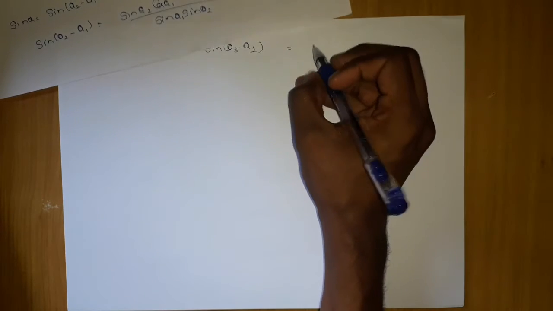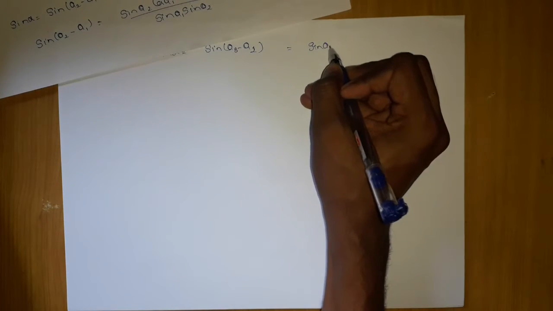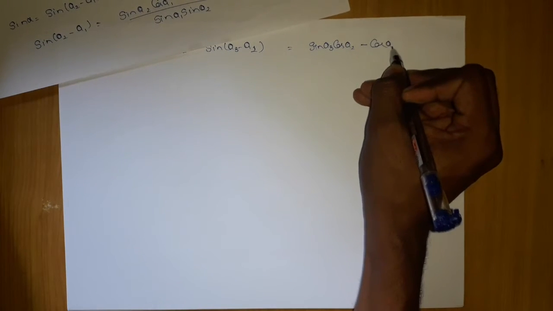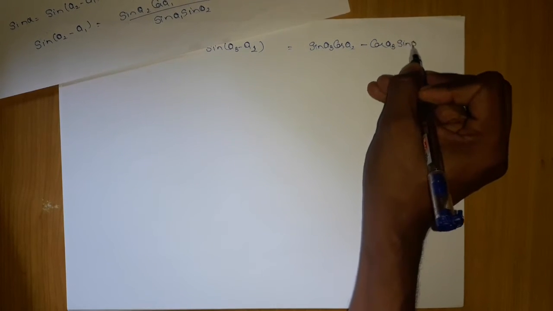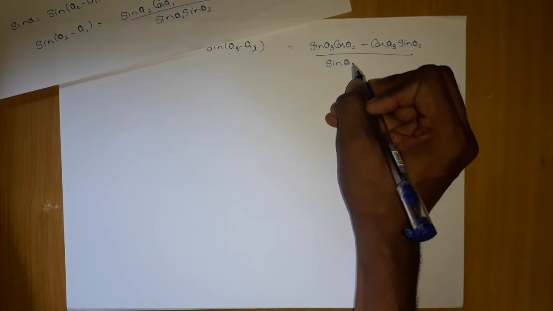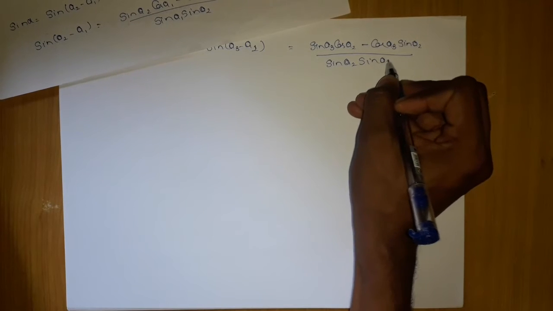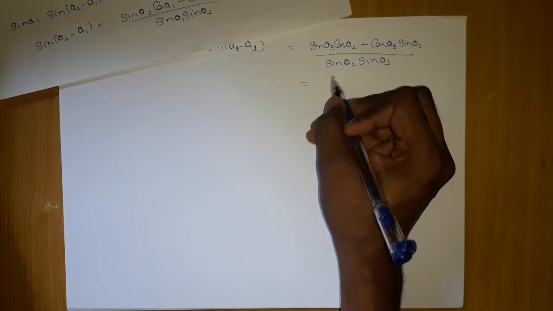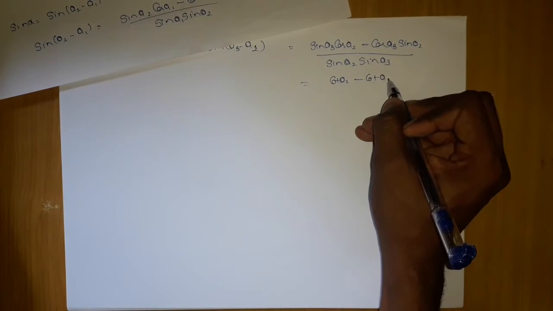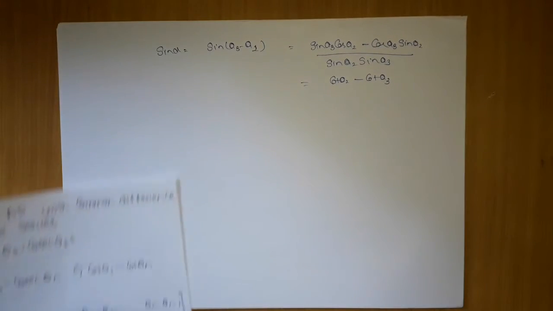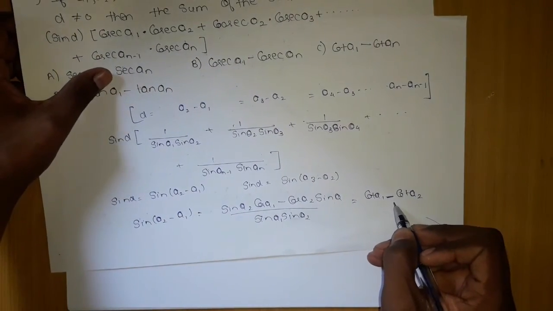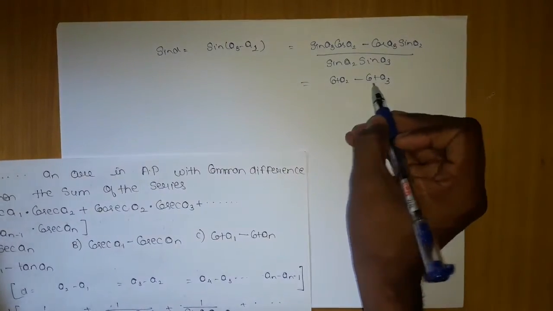What I will get is sine a3 into cos a2 minus cos a3 into sine a2, upon sine a2 into sine a3. Now sine a3 will cancel out, and again we get cot a2 minus cot a3. So here we were getting cot a1 minus cot a2, and here cot a2 minus cot a3.